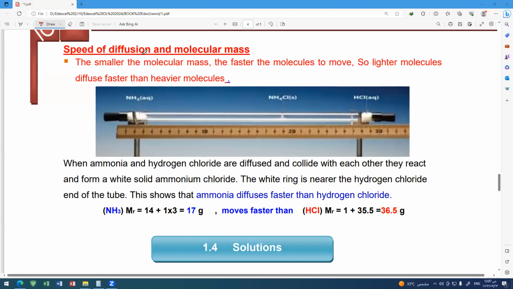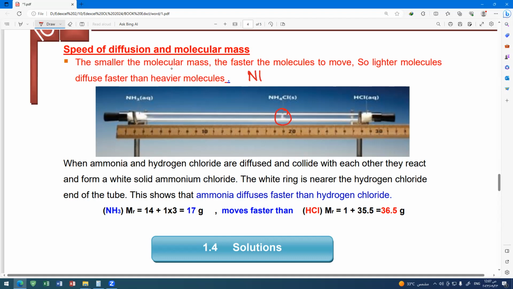So, speed of diffusion and molecular mass. The smaller the molecular mass, the faster the molecules move. So lighter molecules diffuse faster than heavier molecules. This is called diffusion. The ammonia molecules diffuse from left to right, and the HCl diffuses from right to left. They will meet here, forming ammonium chloride.